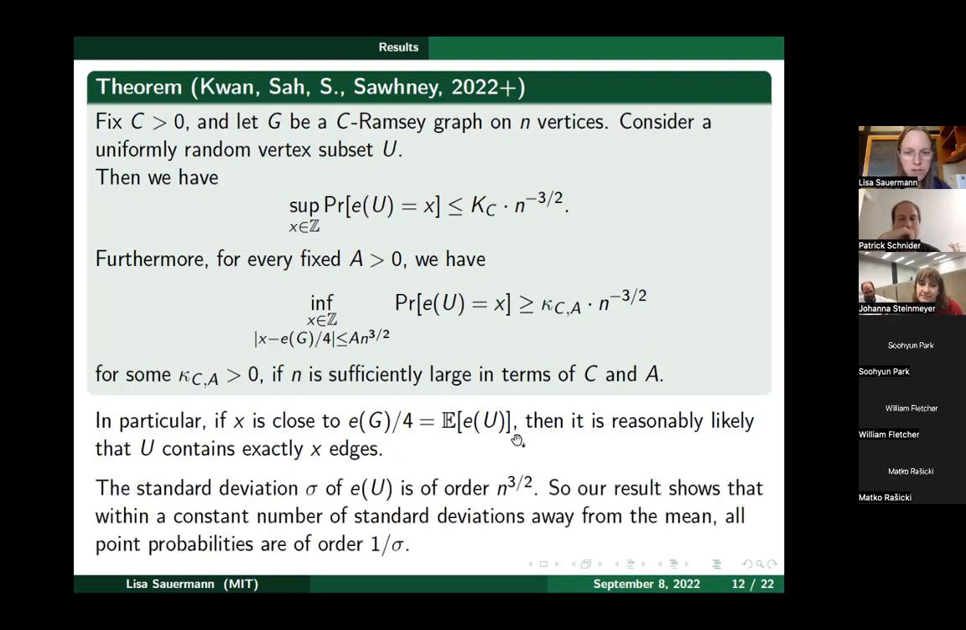Okay, so now this theorem really looks very complicated, but let me just comment a bit more on why this n to the 3/2 is appearing in all these places.